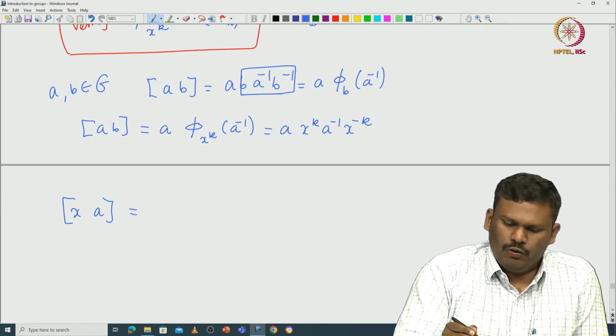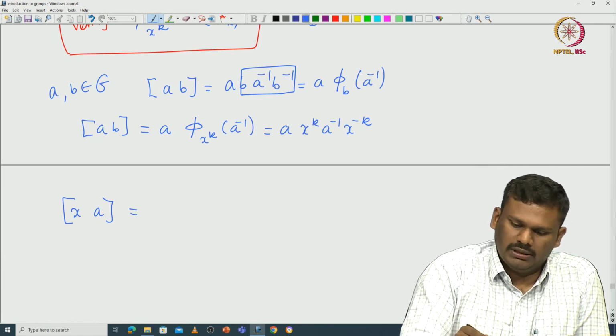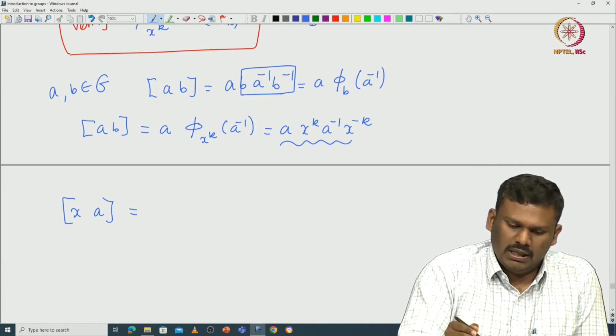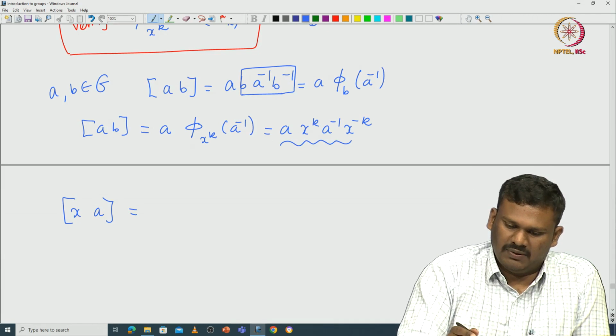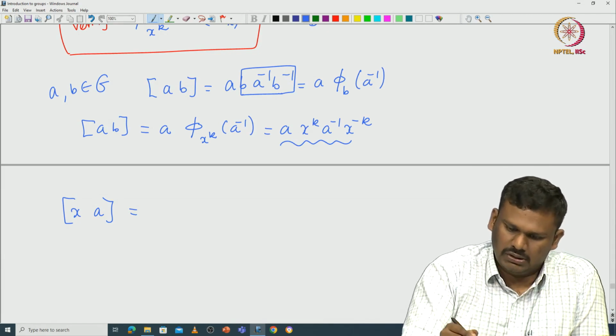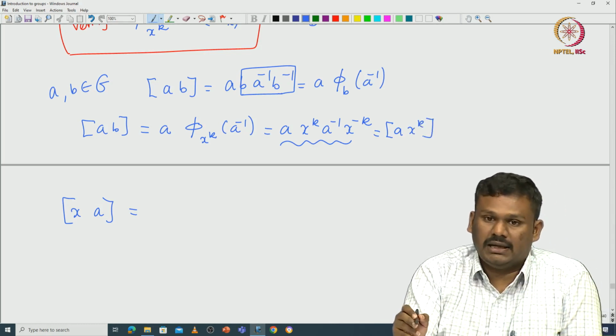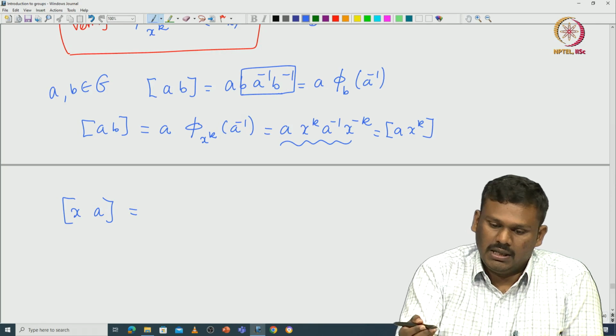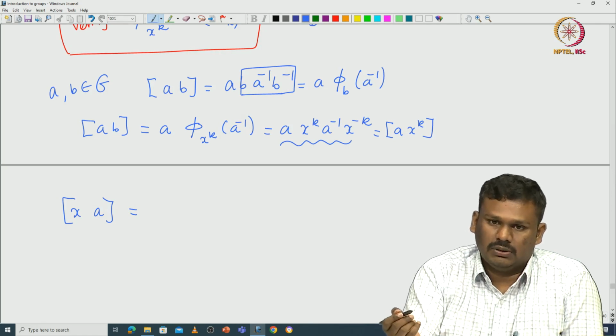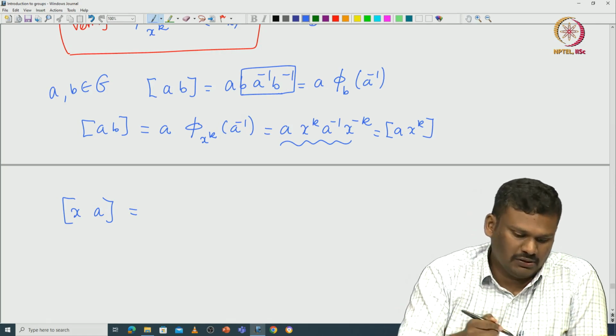If you prove that x and a commute, then from this you can see that this commutator a x^k will be identity. If a and x commute, then a and x^k will commute. Okay, that is obvious.